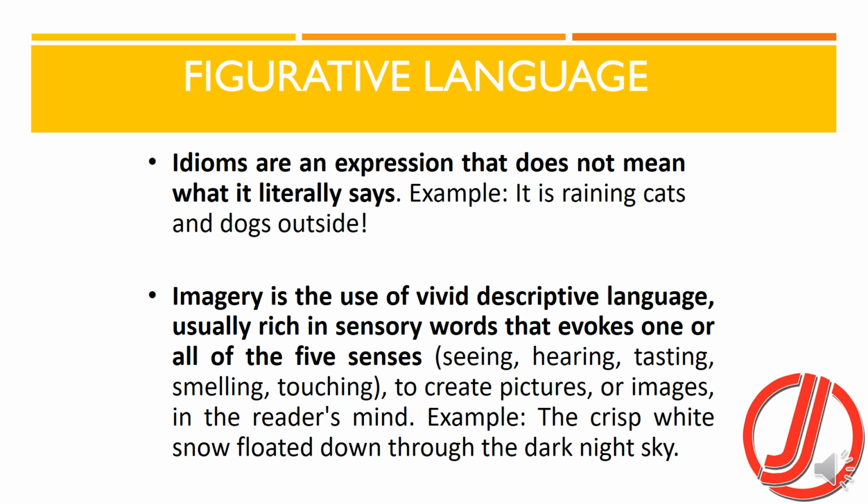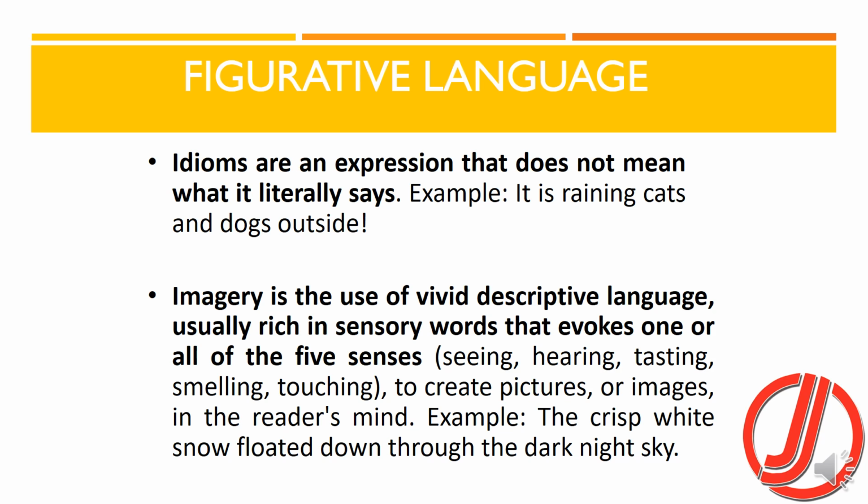Idioms are an expression that don't mean what they literally say. For example, it's raining cats and dogs outside. So it doesn't mean that even cats and dogs are falling down. It is only to give emphasis on something, or to give some emphasizing or exaggerating expression. So it means that it is raining too fast.